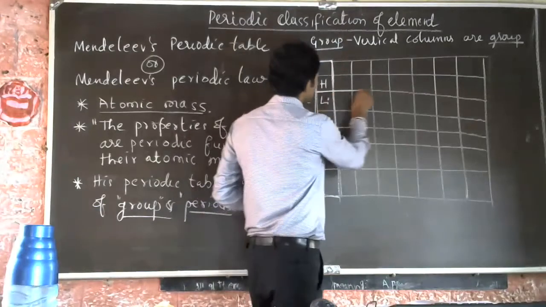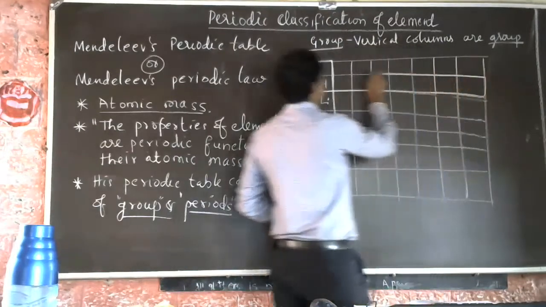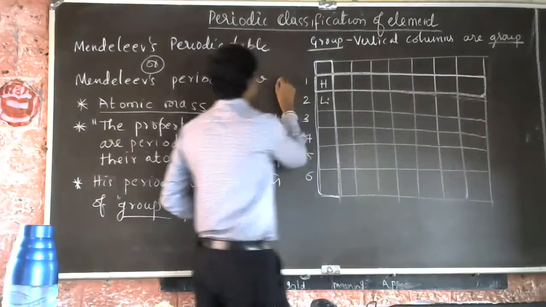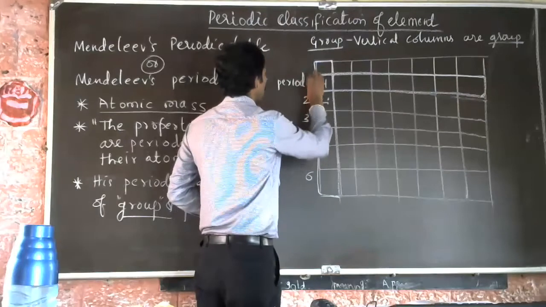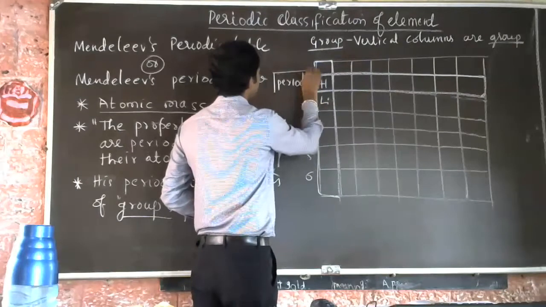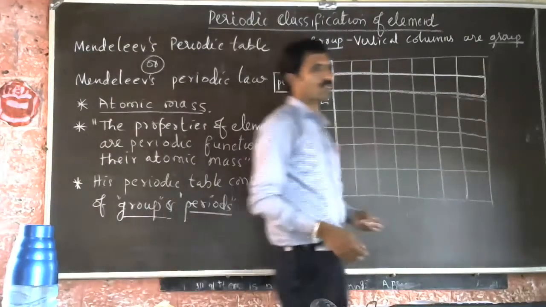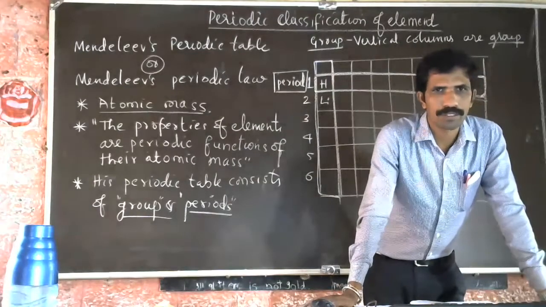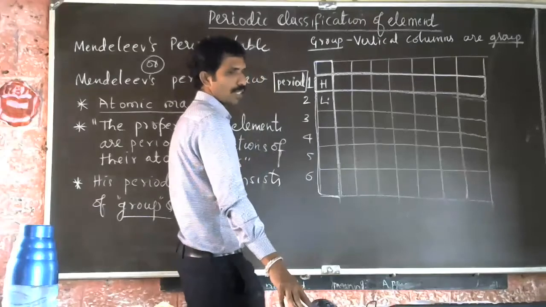So you can see here this is the first period. So these are called periods. Horizontal rows of the periodic table are called periods. Horizontal row of the periodic table is called a period.